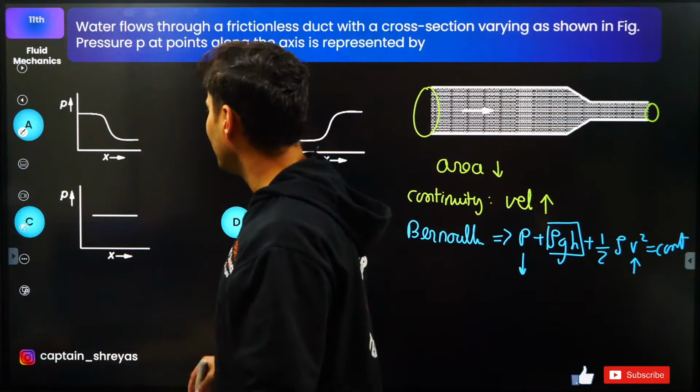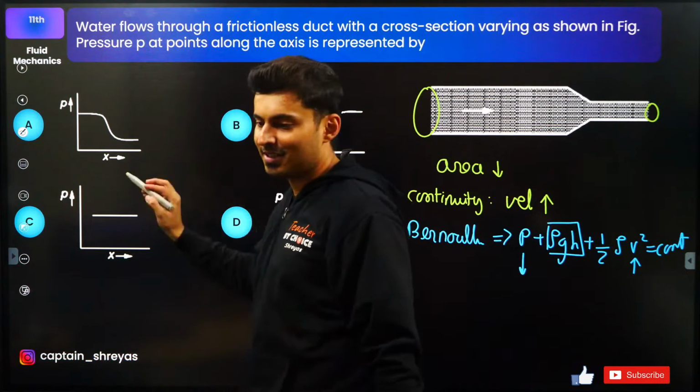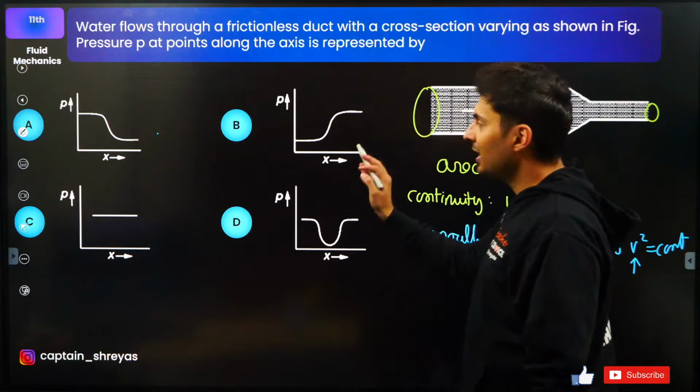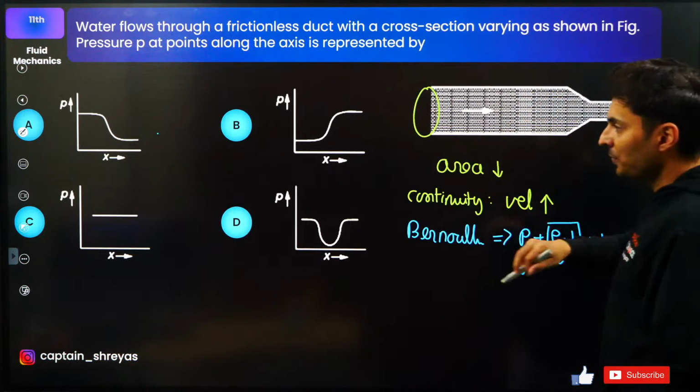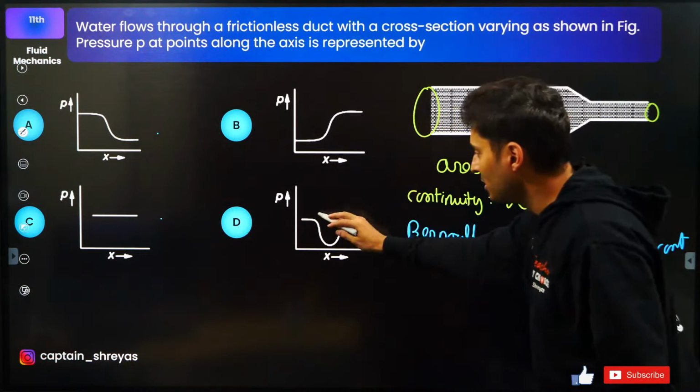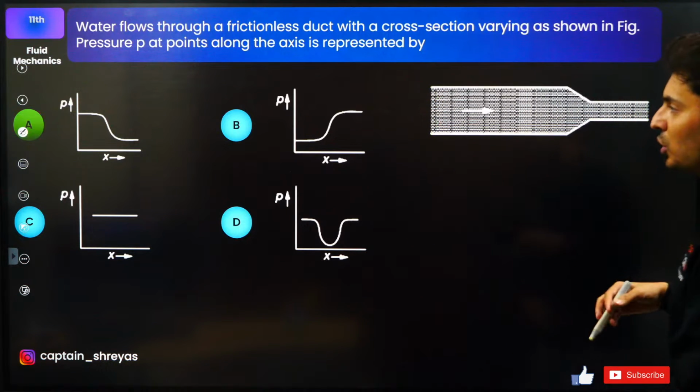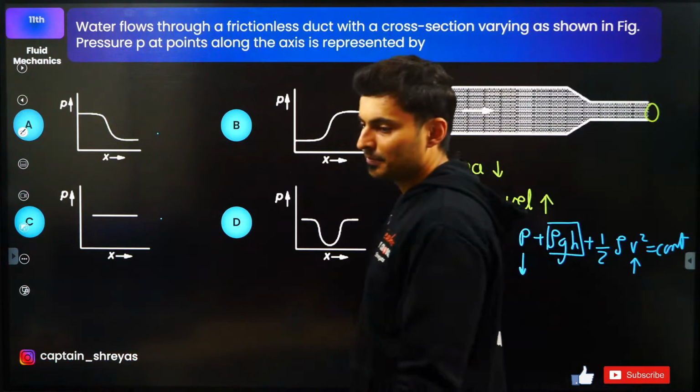There is only one graph like that where the pressure is increasing with the distance, and that is option A, guys. It is not B. Here pressure is increasing, here pressure is constant, here pressure is decreasing and again increasing. So it should be option A. Yes, it is option A.